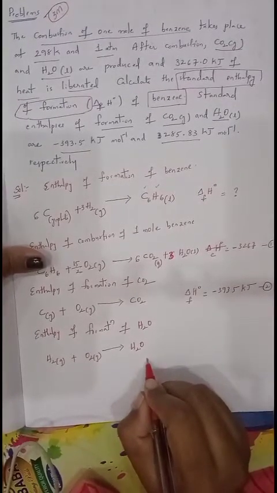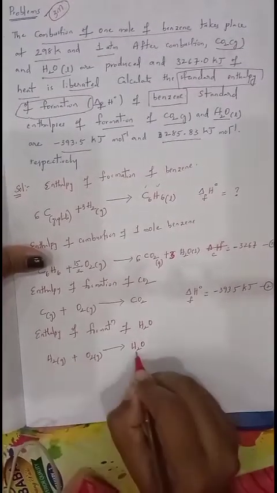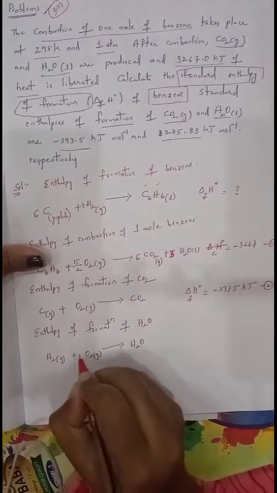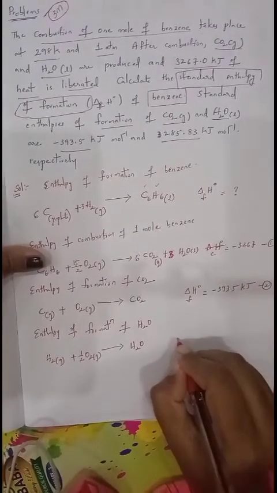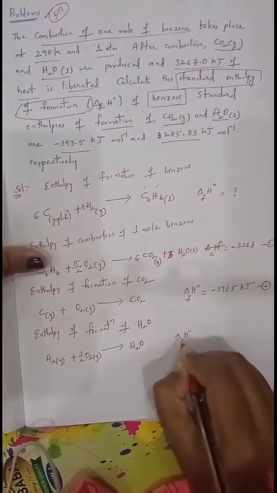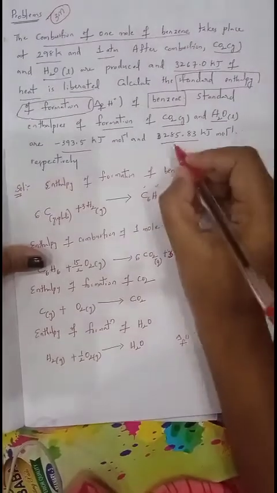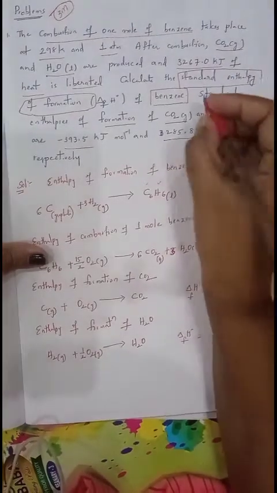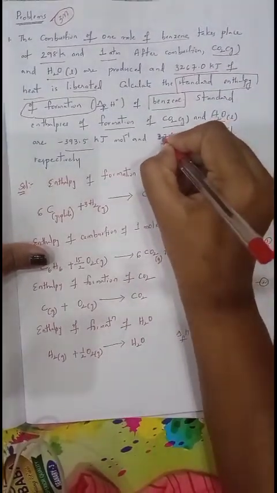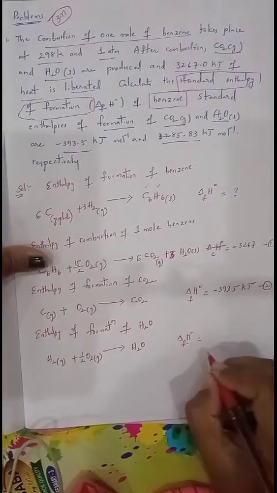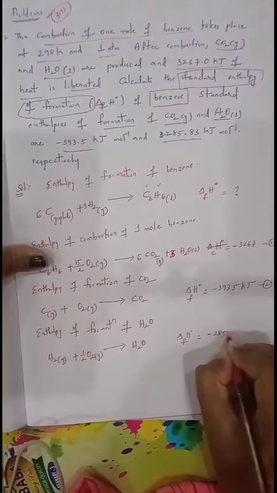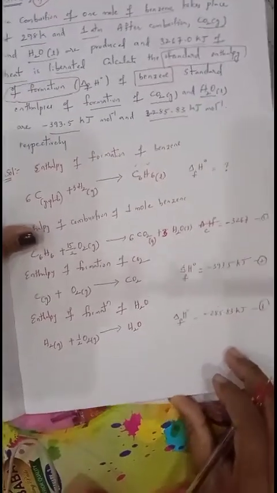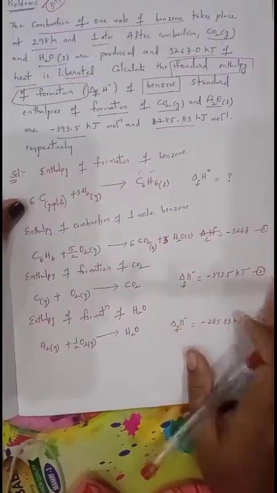To balance this H2O on both sides, two hydrogens are balanced. Oxygen here only one is there and here two are there. So take here half O2. Then delta H naught F of formation of water is given, minus 285.83 kilojoules. Consider it as the third equation. Okay, now the given data is only this much that we have written.